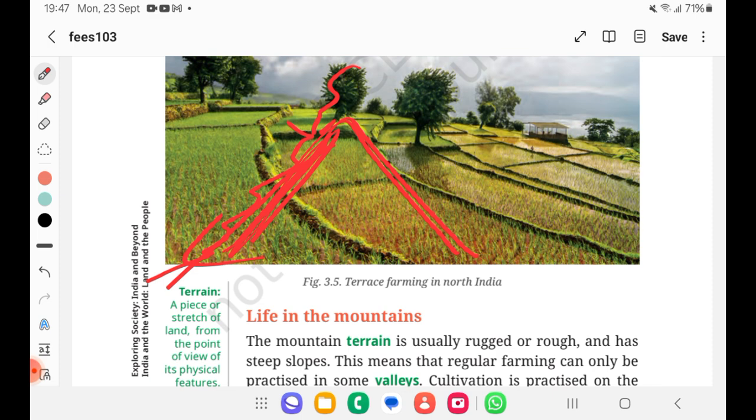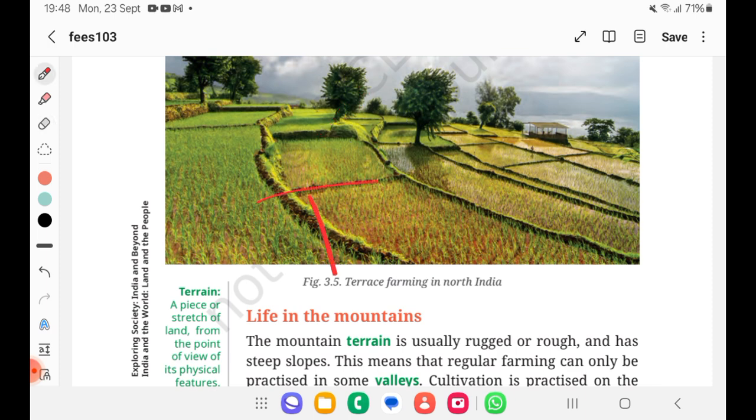That's why we go for terrace farming. That means we make boundaries like this horizontally and cultivate, so that whenever rain or river water comes, it will stay in this portion, and then the next portion. Just like a terrace, we are going to do cultivation, which is called terrace cultivation. Here comes the prelims question. Where can you see terrace farming?